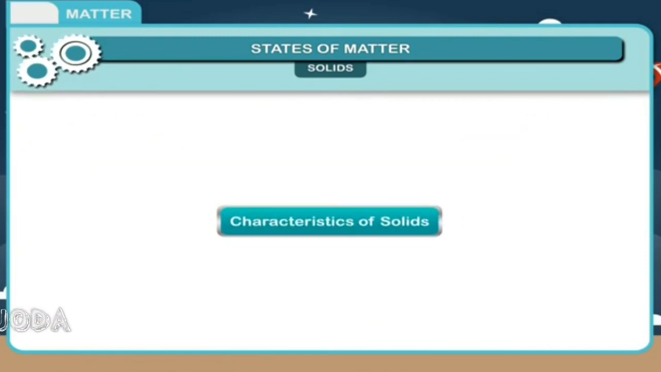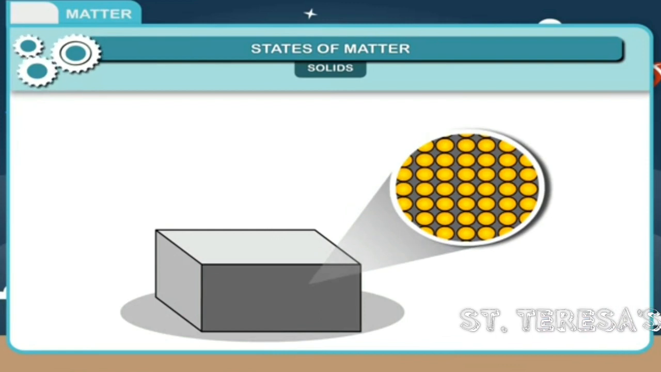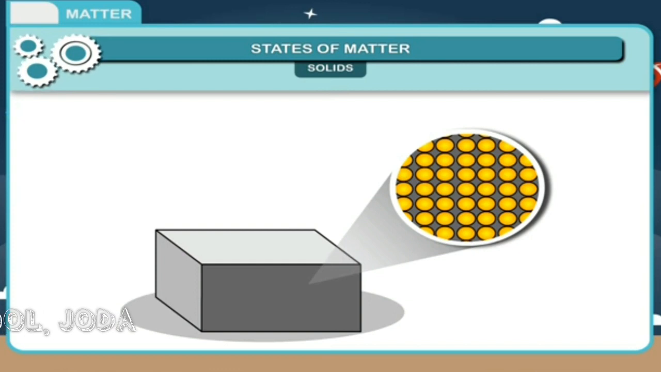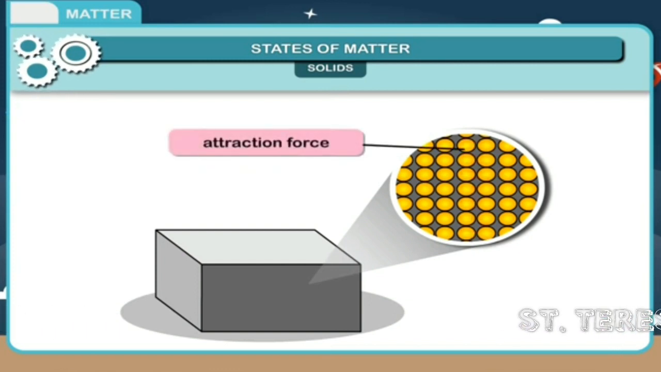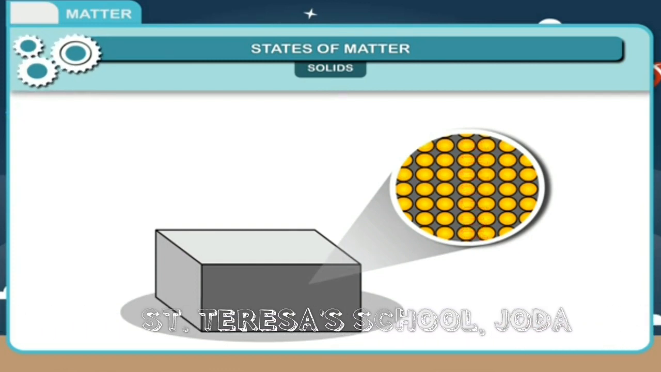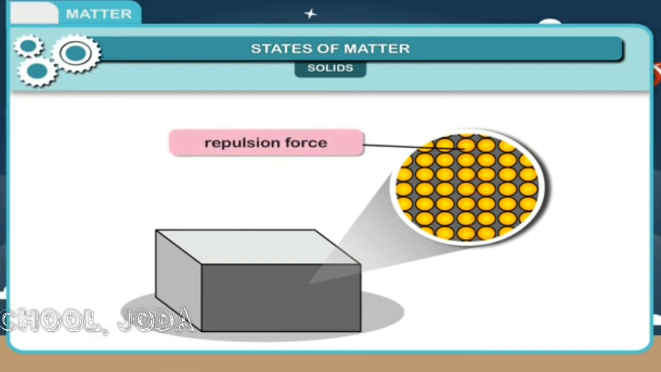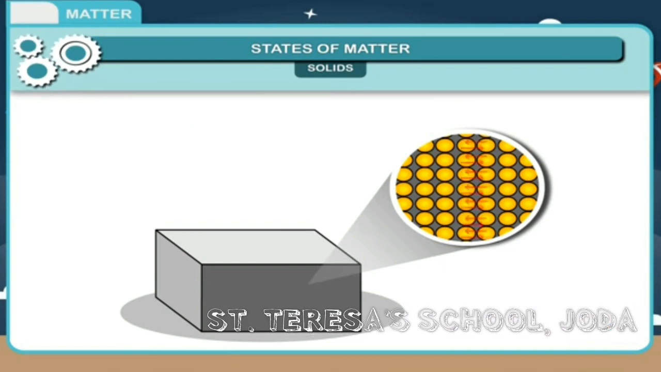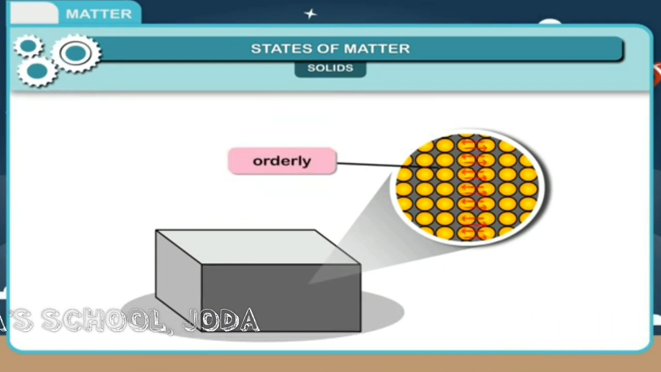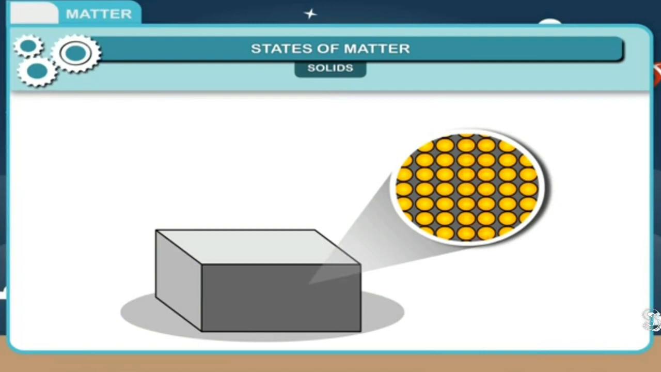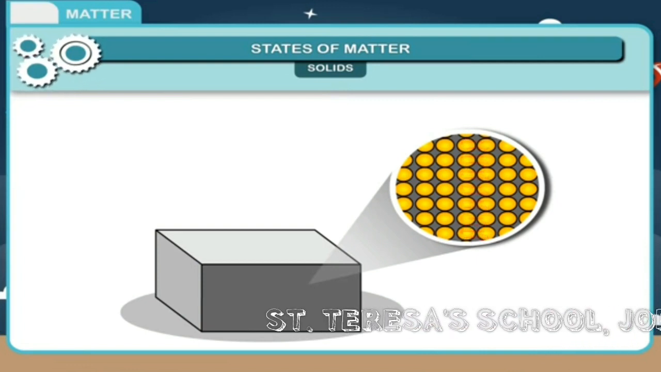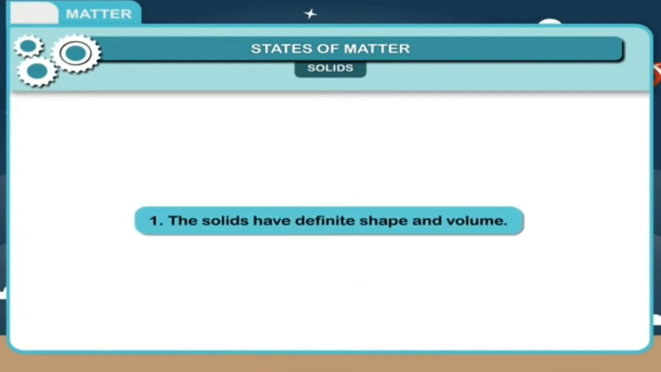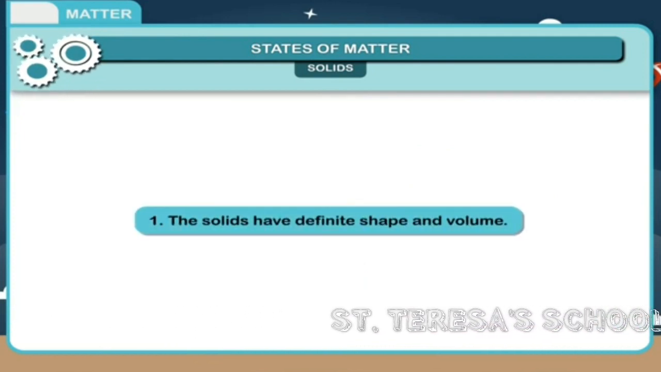Characteristics of solids. 1. In solid, the molecules are held together with a very strong force. That is, the intermolecular force of attraction between the molecules of solids is much more than the force of repulsion between them. Thus, in solids, molecules are closely and orderly arranged. The solids can be characterized by the given properties. 1. The solids have definite shape and volume.